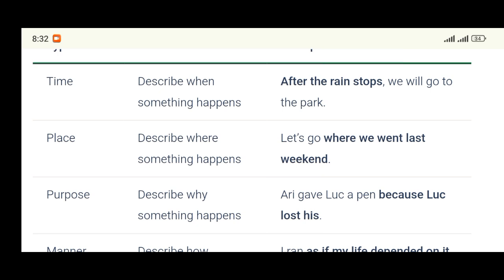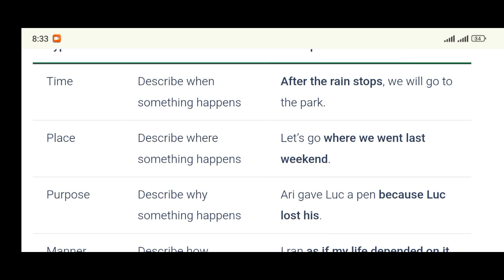That's all. The next one is adverbial clause of place. For its grammatical function, it describes where something happens. So for example, "Let's go where we went last weekend." Is it how we are going to go? No. Is it why we should go? No. It's where. It is where we should go to. Let's go where we went last weekend. Where are we going to? Where we went last weekend.